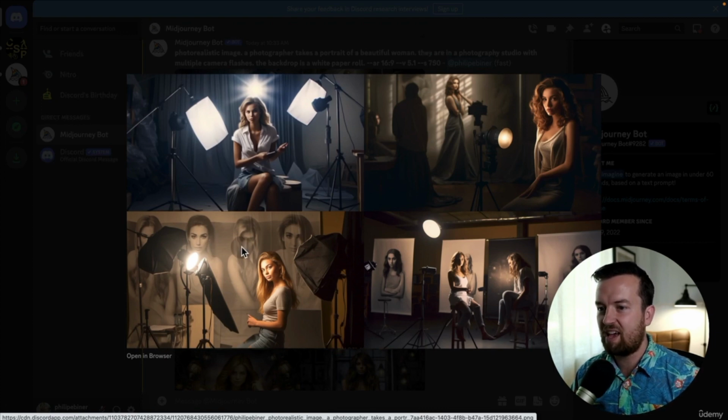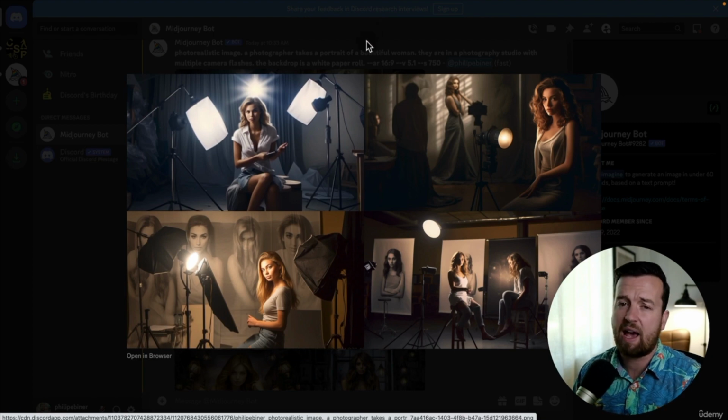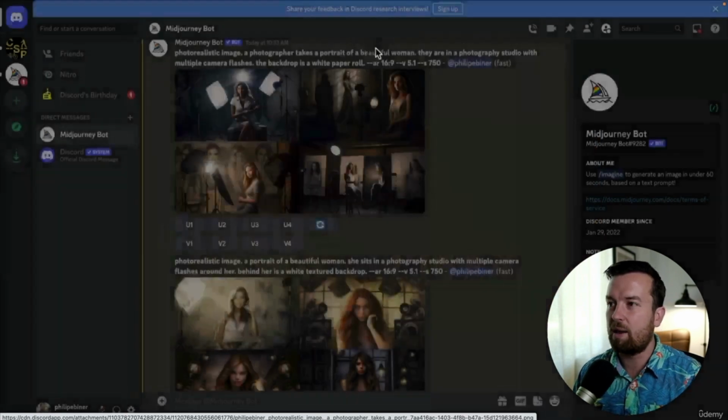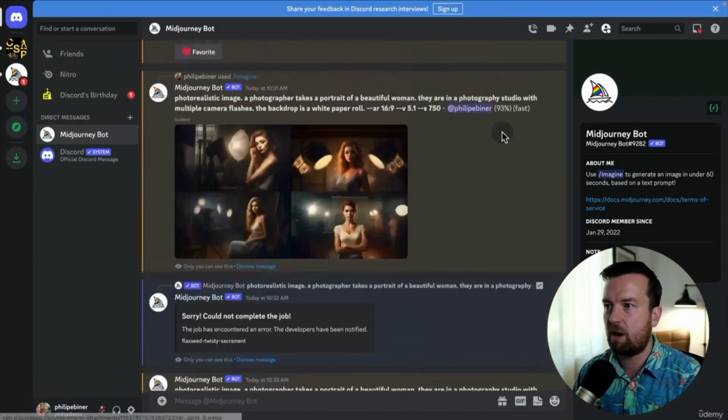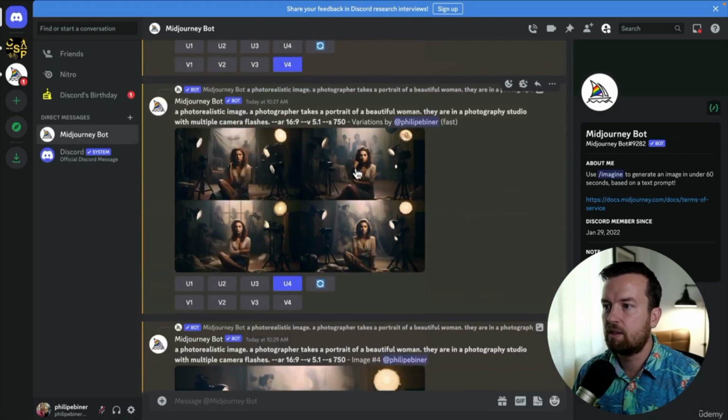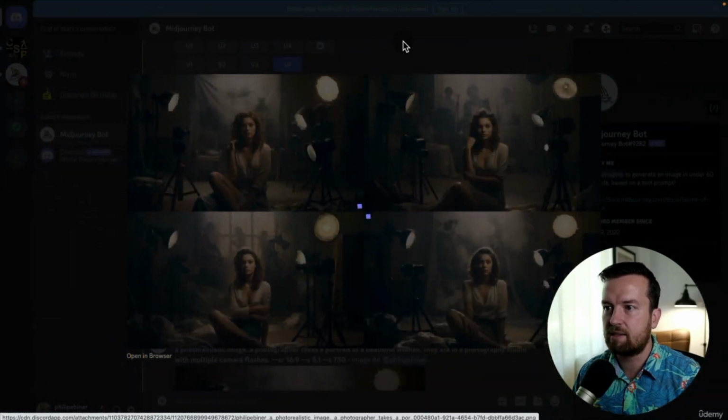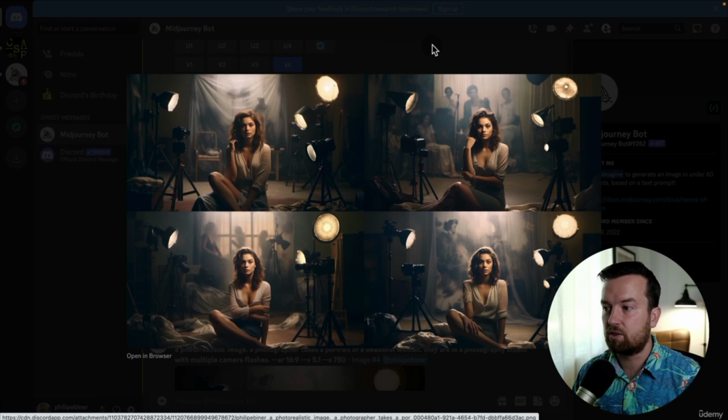it kept having images in the background, which is kind of weird. So that's how I added the prompt for the white paper background or the white textured background. This one I thought was really nice. The lighting and everything looks really beautiful on this photo. So not bad for this one.